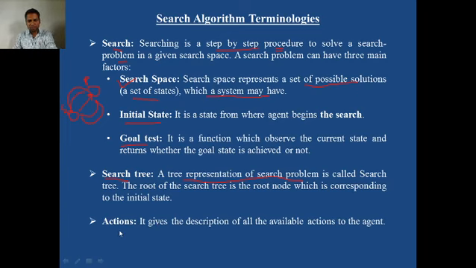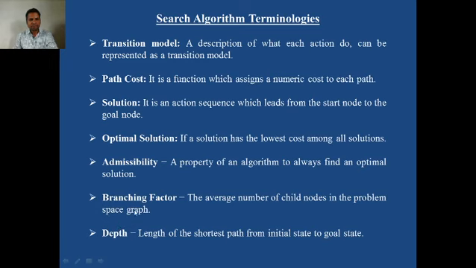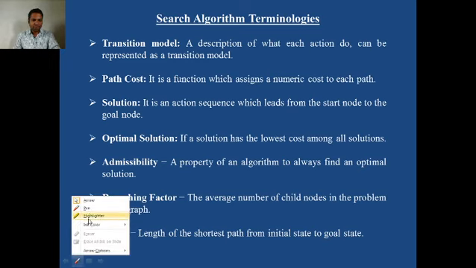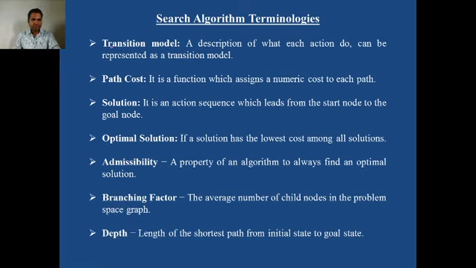Actions also we discussed, what exactly action means. Transition model also we discussed. Transition model will tell you what will happen after taking a particular action. For example, by putting the leg on the brakes, our autonomous car will stop moving.